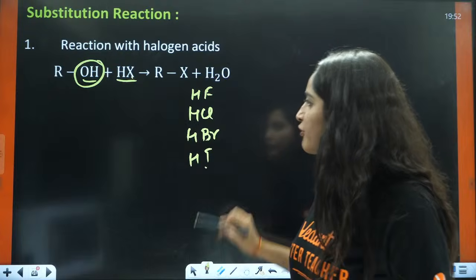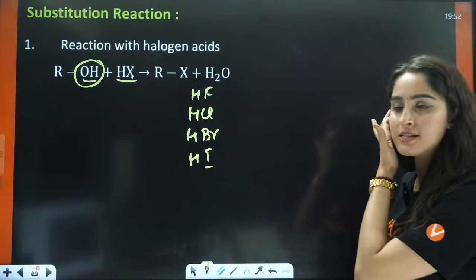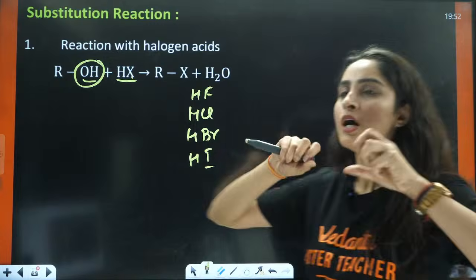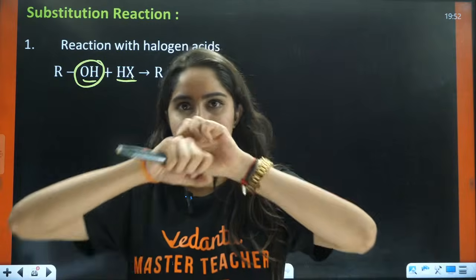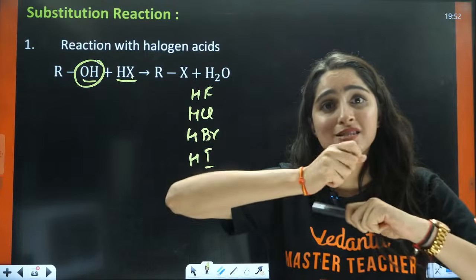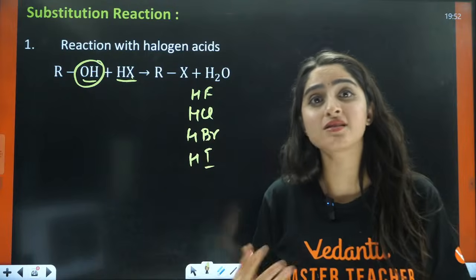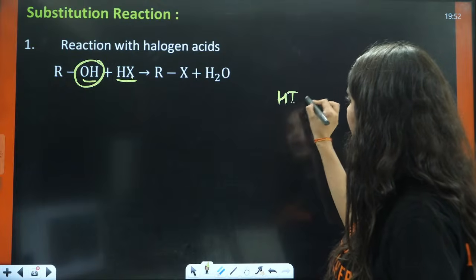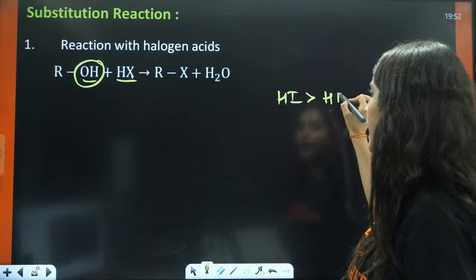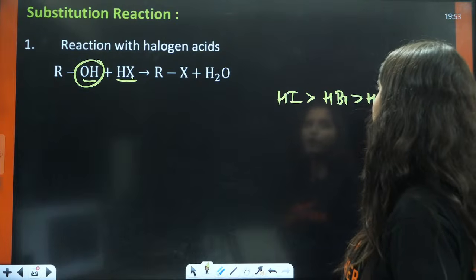If you talk about the reactivity of all these, we know that the bond between hydrogen and iodine is a very big bond, right? It has a distance, so it is easy to break this bond because of the large size of iodine. That is why HI has maximum reactivity. Then you have HBr, then you have HCl.